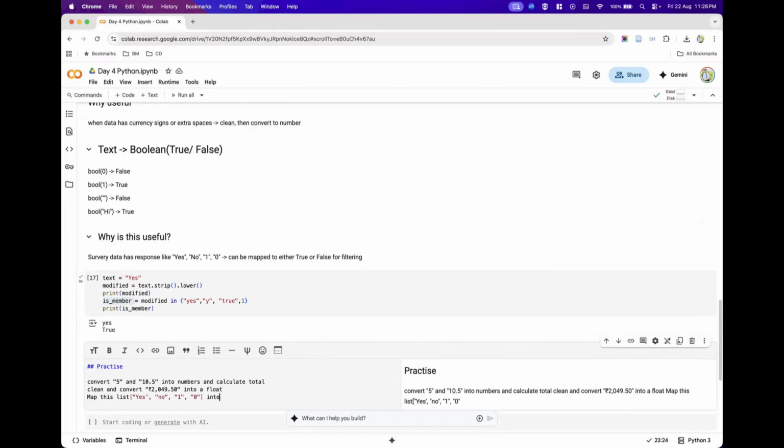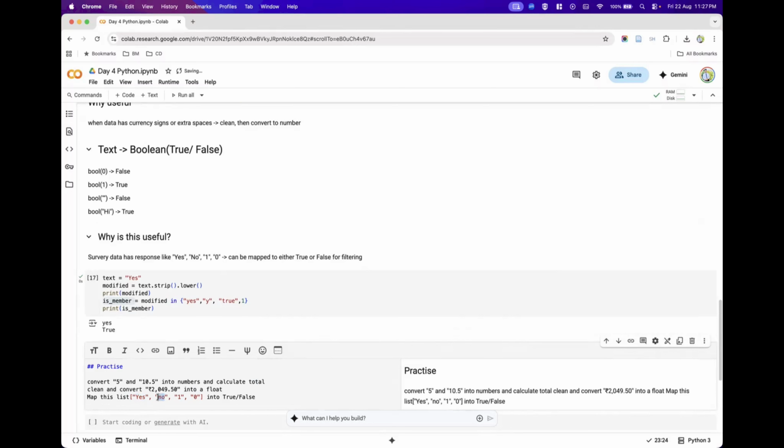You need to convert all these into true or false boolean values. Anything inside string data, if it is a non-empty string, it is true; only if it is an empty string is it false. Anything represented in single quotes or double quotes is a string, so this will be true.